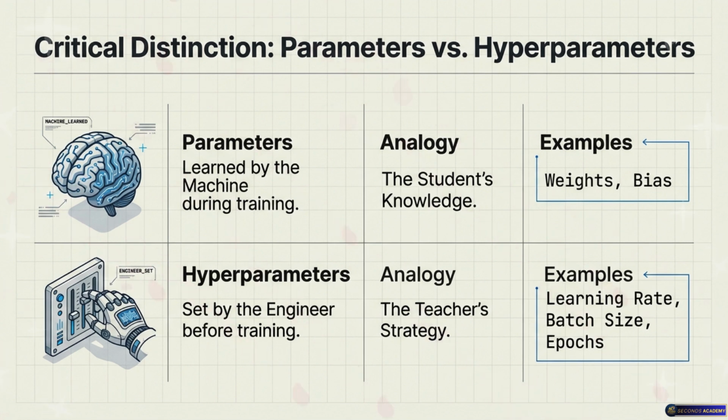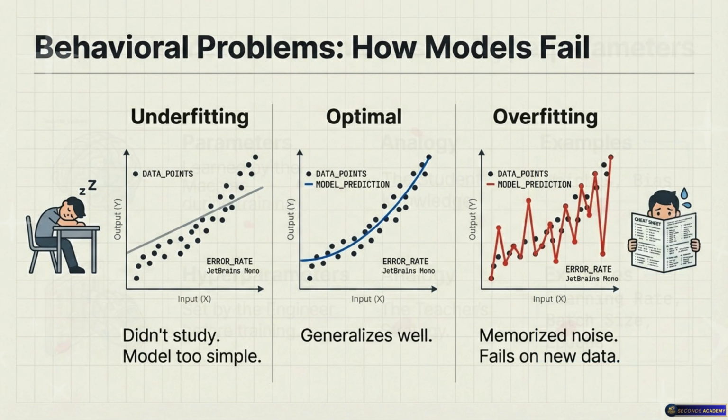So if the model is the tutor, I am essentially the coach. Exactly. I set the training schedule, I define the rules, but the student has to actually get down on the floor and do the push-ups. Perfect analogy. And just like a real coach, if you set the wrong strategy, if your hyperparameters are garbage, the student fails. Which naturally leads us to the behavioral problems of our student. Yes, the behavior problems.